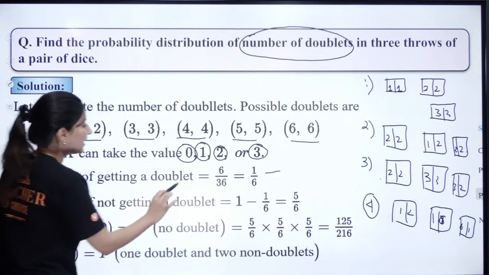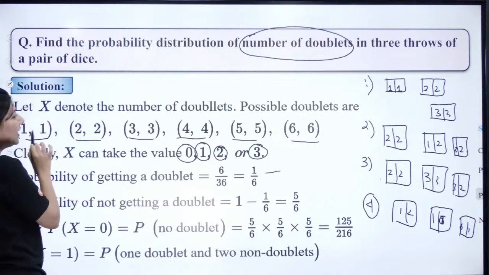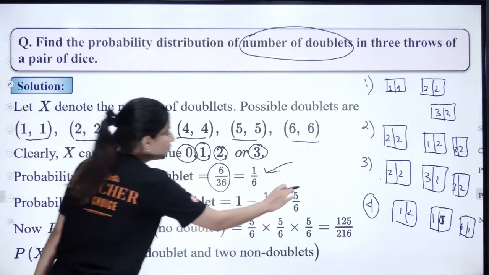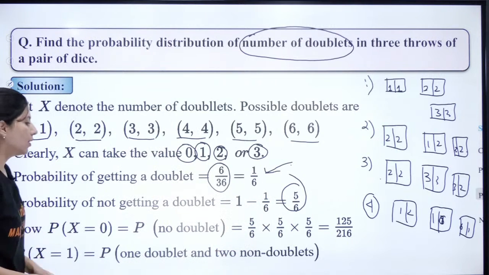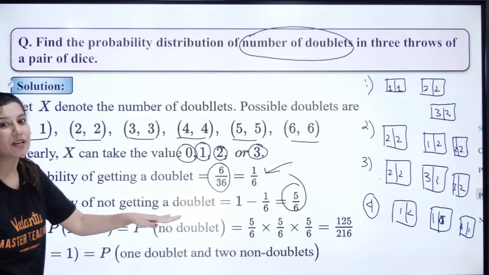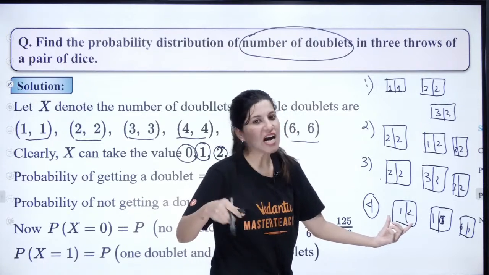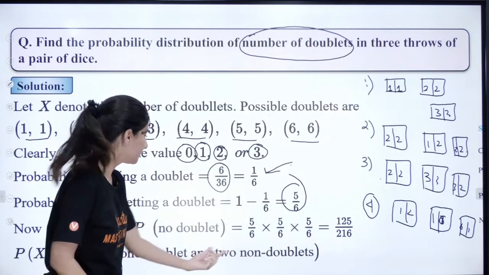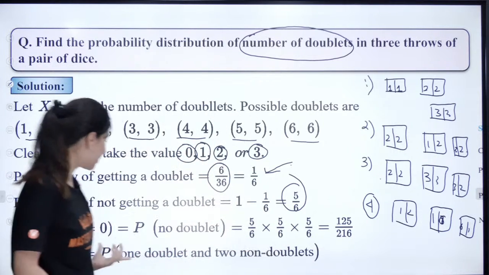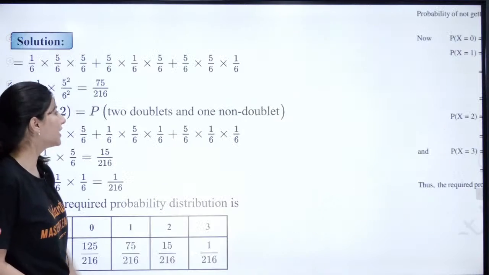Okay, probability of getting a doublet: either 1, 1, 2, 2, 3, 3, 4, 4, 5, 5, 6, 6. So basically 6 upon 36. This is the probability of getting a doublet, and this is the probability of not getting a doublet. Now what we need to figure out is the probability when your random variable is equal to 0. That means you're not at all getting a doublet. So first time you are throwing, hard luck, not getting a doublet, 5 by 6. Second time you throw, hard luck, not getting a doublet, 5 by 6, again third time, so 125 by 216, not getting a doublet, right?